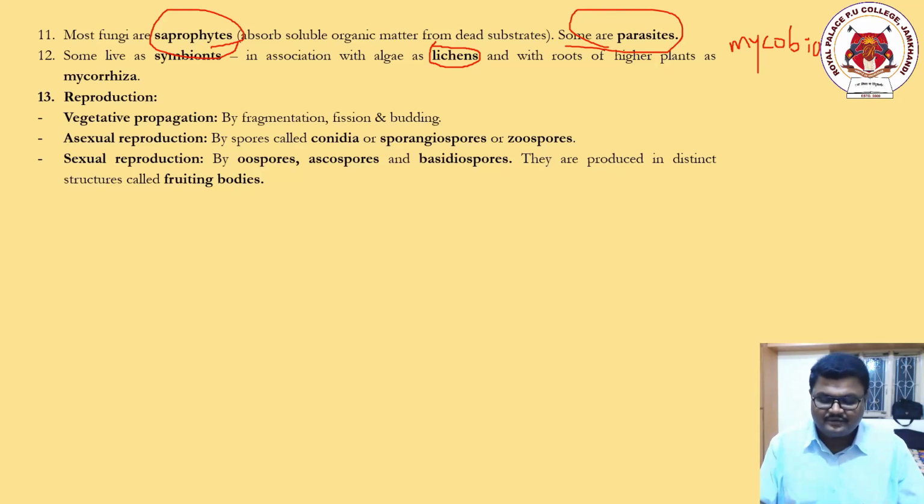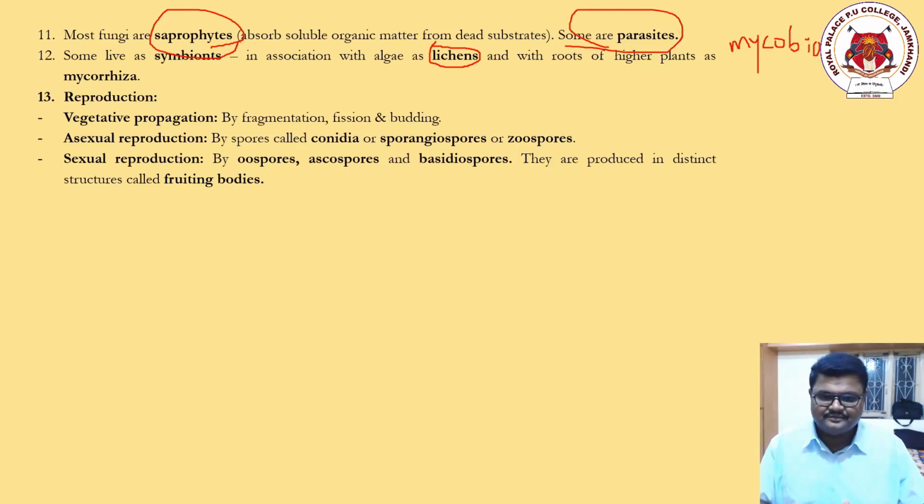It may be from the root, it may be from the stem, it may be from the leaf, it may be from the flower, etc. If the birth is happening from any part of the plant, it is called vegetative. In short form I am telling you.